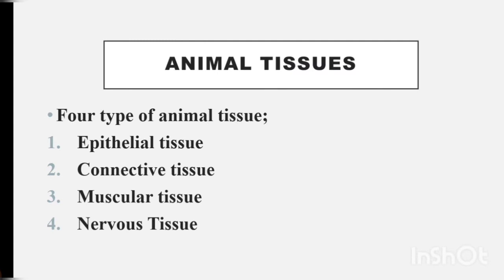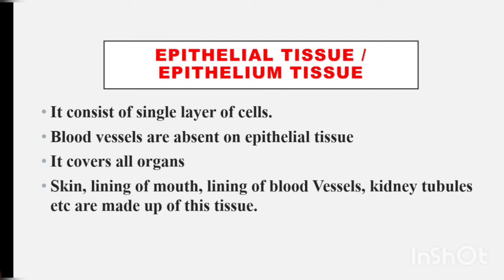So first we are going to deal with the epithelial tissue or the epithelium tissue. Epithelial tissue is otherwise known as epithelium tissue. It consists of a single layer of cells. ഒരു ഒറ്റ ലെയർ മാത്രമുള്ള കുറച്ച് സെൽസ് ആണ് ഈ ടിഷ്യൂസിൽ കാണുന്നത്. Blood vessels are absent on the epithelial tissues. There are no blood vessels in the epithelial tissues.